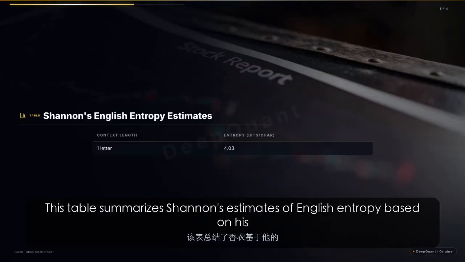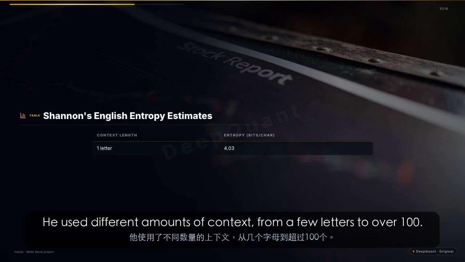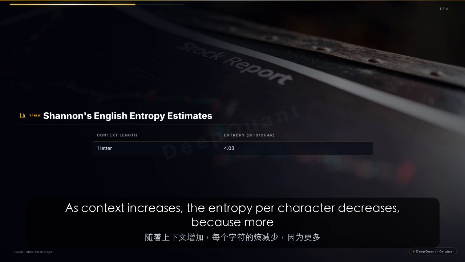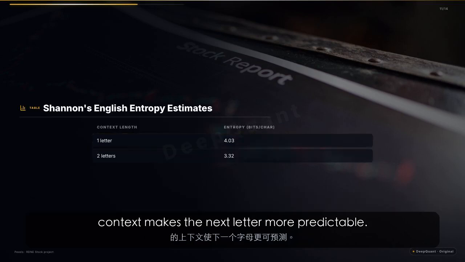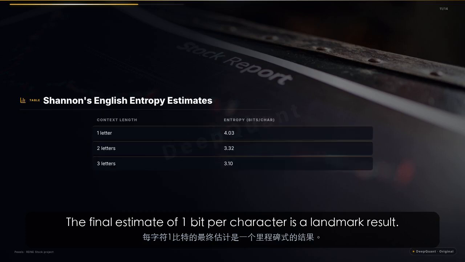This table summarizes Shannon's estimates of English entropy based on his experiments. He used different amounts of context, from a few letters to over 100. As context increases, the entropy per character decreases, because more context makes the next letter more predictable. The final estimate of 1 bit per character is a landmark result.